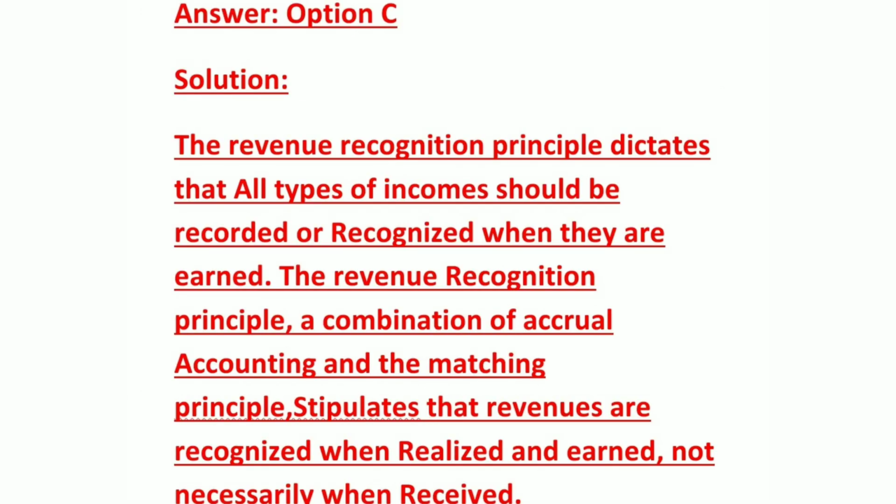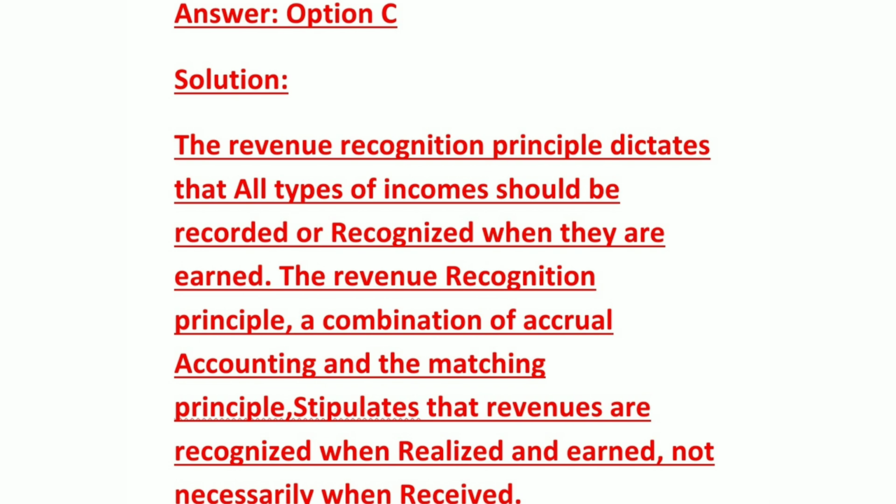option C. The revenue recognition principle dictates that all types of incomes should be recorded or recognized when they are earned. The revenue recognition principle, a combination of accrual accounting and the matching principle, stipulates that revenues are recognized when realized and earned, not necessarily when received.